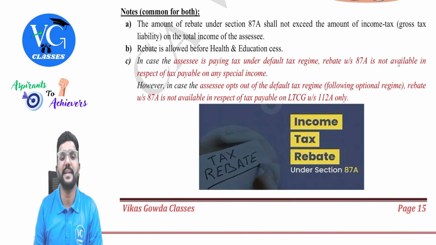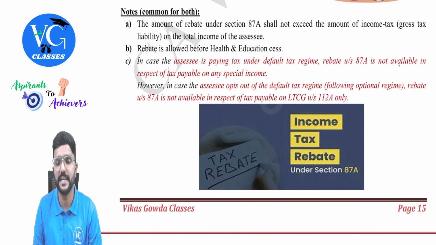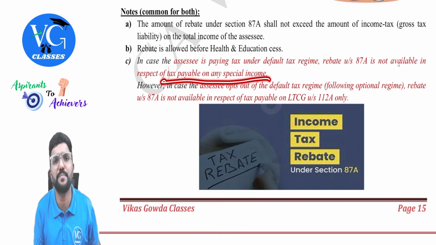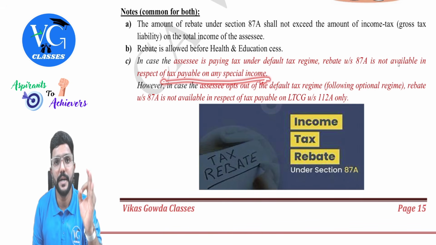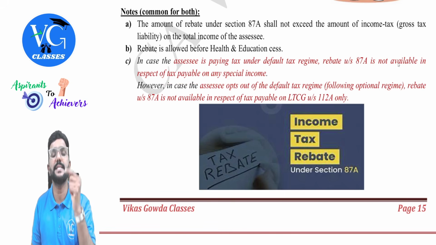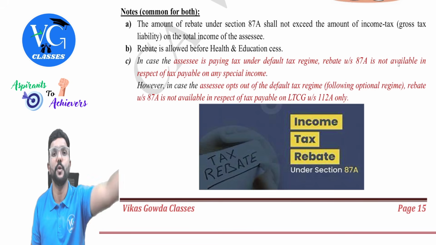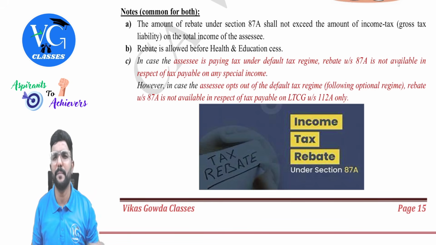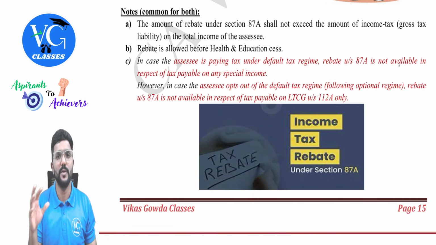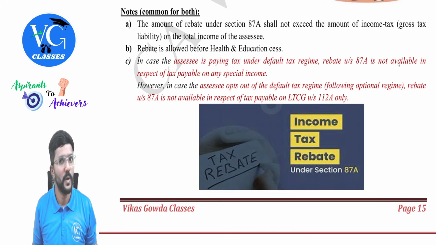In case the assessee is paying tax under the default tax regime, rebate under section 87A is not available in respect of tax payable on any special income. Under the default regime, any tax which is supposed to be paid by the assessee on special income, no rebate. Whether it is long-term capital gain, short-term capital gain under section 111A or casual income. If the assessee has any of this special income, whatever tax he is supposed to pay on that, he cannot claim as a rebate.